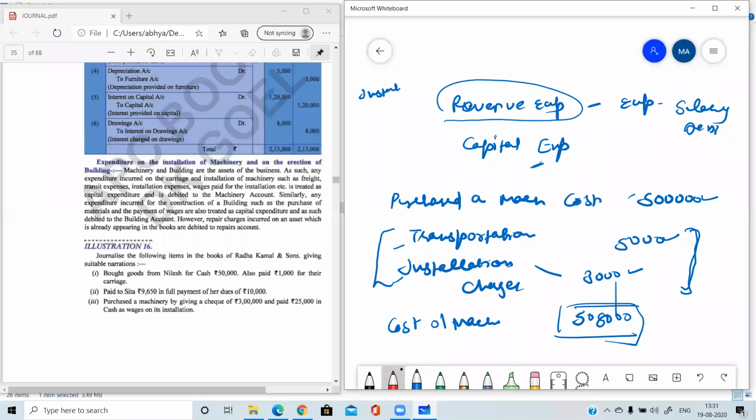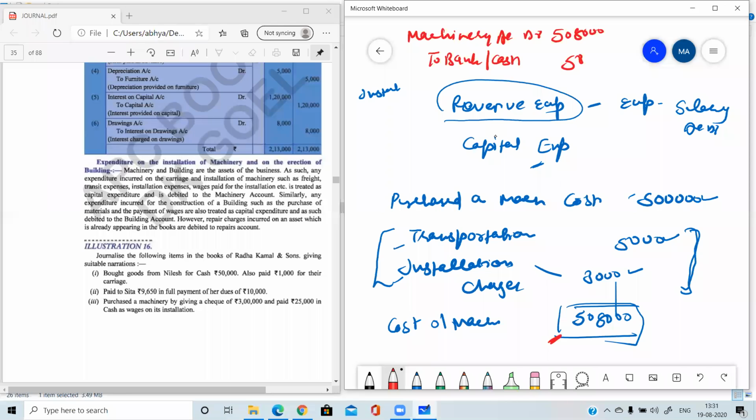So we are going to write machinery account debit, because machine is an asset, and credit the bank or the cash. If the payment is paid through check, then the bank, otherwise cash. And the price written will be 5 lakh 8,000.